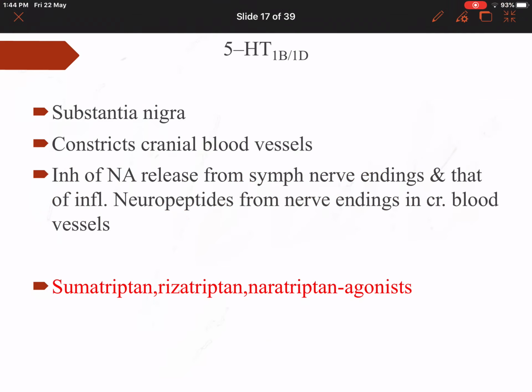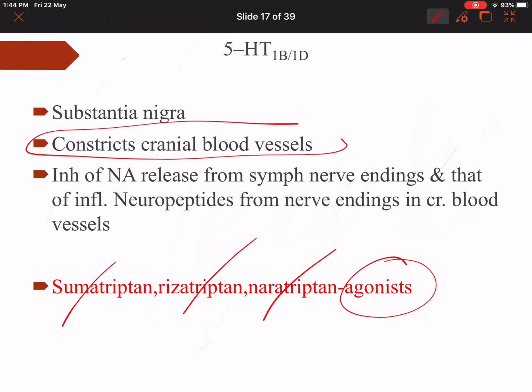5-HT1B and 1D agonists are sumatriptan, rizatriptan and naratriptan. These are used in migraine. What are these going to do? They are going to constrict the blood vessels. Headache is because of vasodilatation of blood vessels. So these are going to produce vasoconstriction. Hence they are going to be useful in migraine.